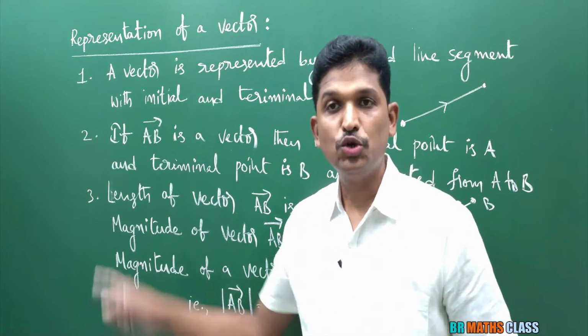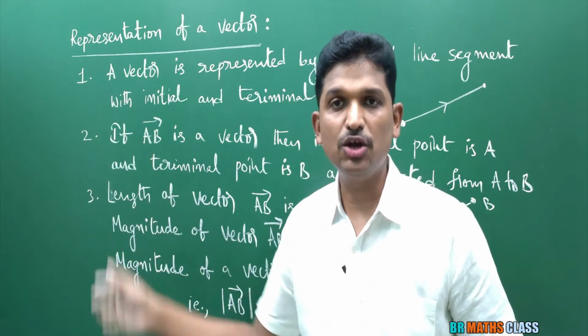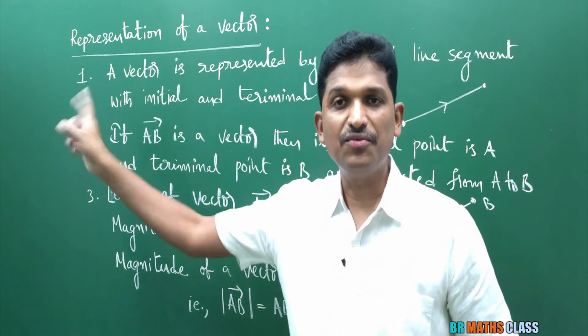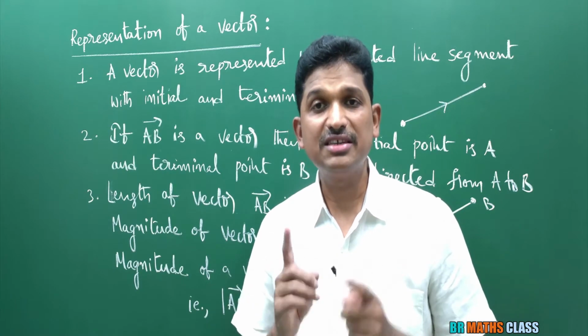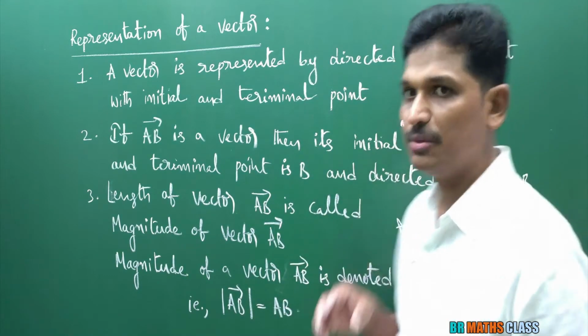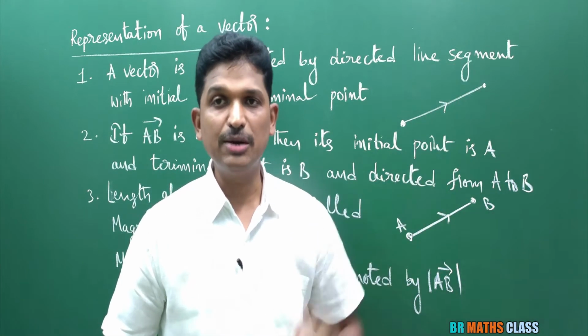So here you learned a total of 3 points. One more point is there. Before that, I will quickly recall these 3 points. What is the first point? How do we represent a vector mathematically? A vector is represented by a directed line segment. You see here, it is a directed line segment with an initial point and a terminal point.